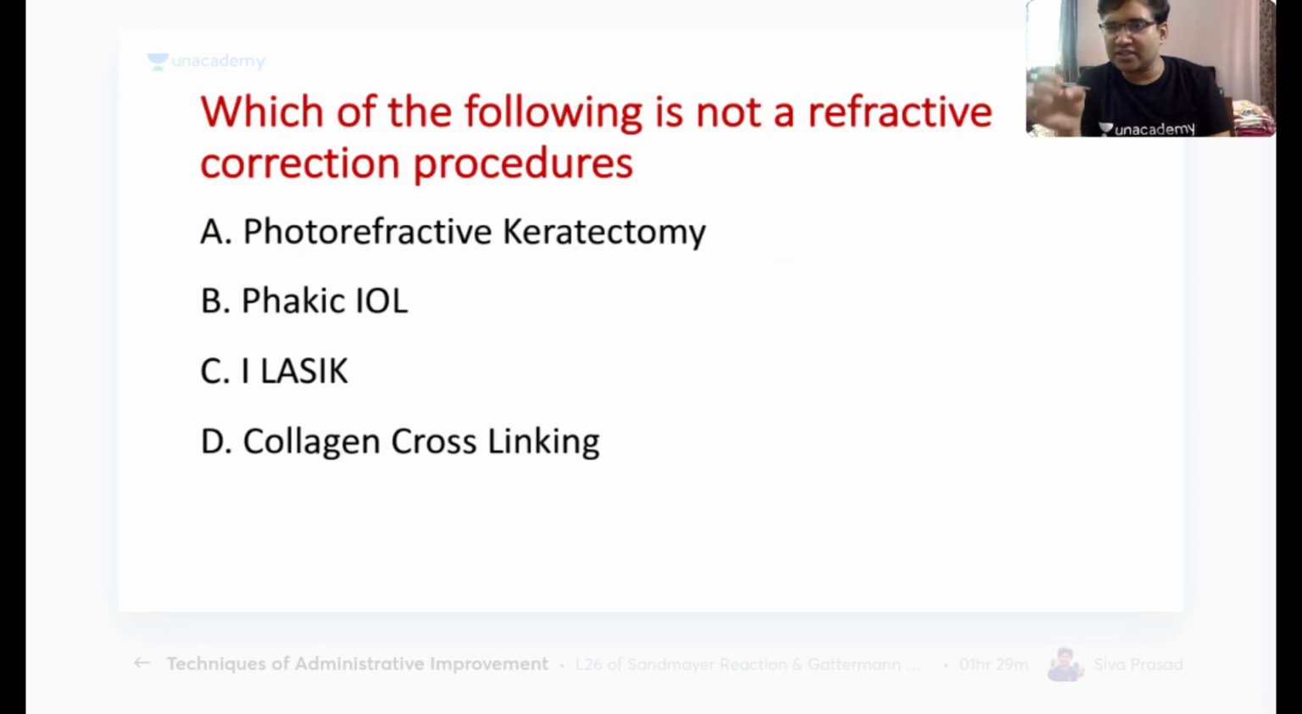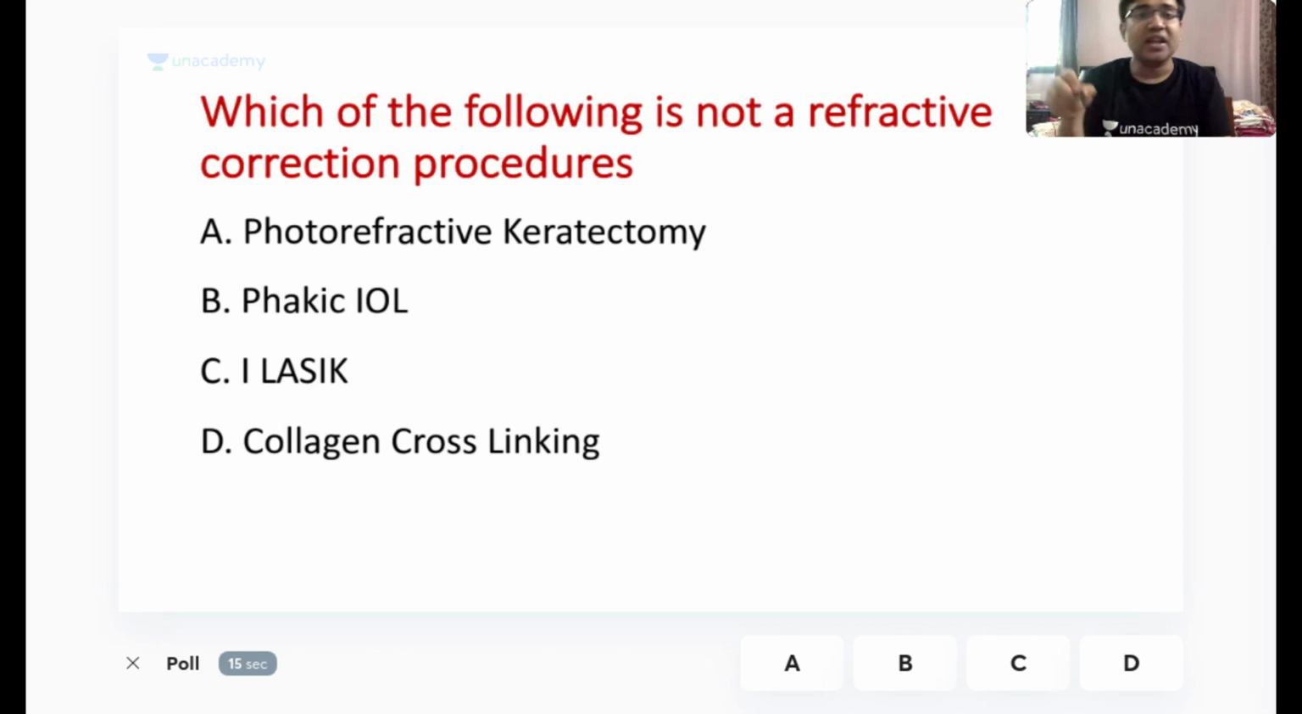Okay, with this, I come to my next question. Which of the following is not a refractive correction procedure? Your options are photorefractive keratectomy, phakic IOL, LASIK, or collagen cross-linking. Try to answer fast. Remember, nowadays there is a big trend of removing glasses, and many procedures are done. Which of these is not a refractive procedure?